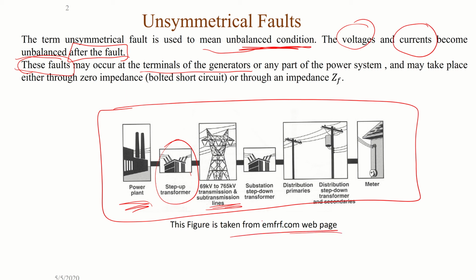So this fault may happen at any point or any component of the complete power system.